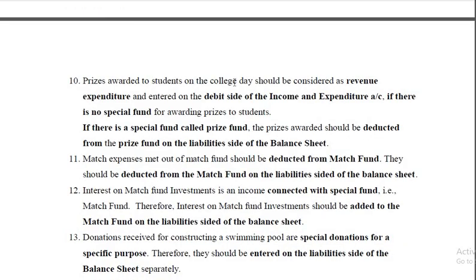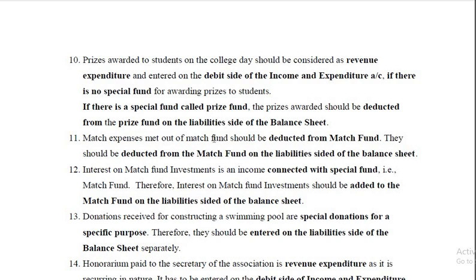Prizes awarded to students on the college day should be taken as revenue expenditure and entered on the debit side of income and expenditure account if there is no special fund. If there is special fund, prize fund should be deducted from prize fund on the liability side of the balance sheet.